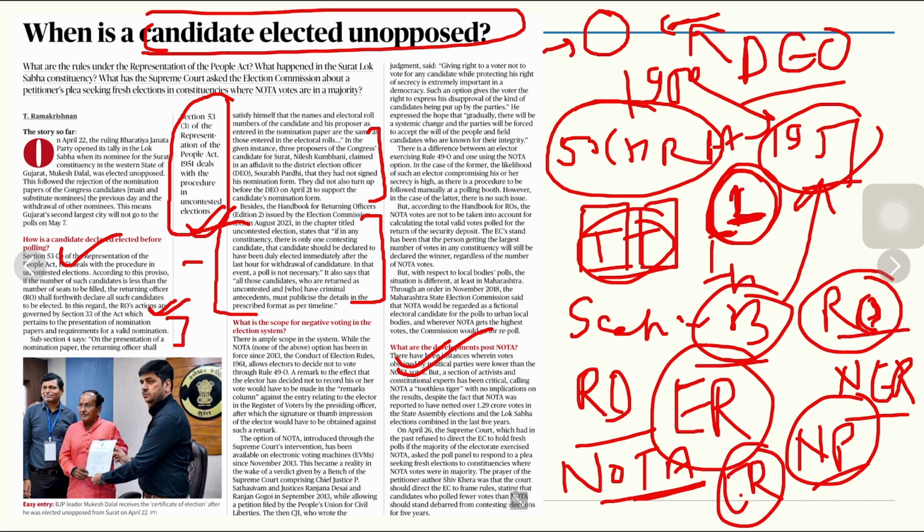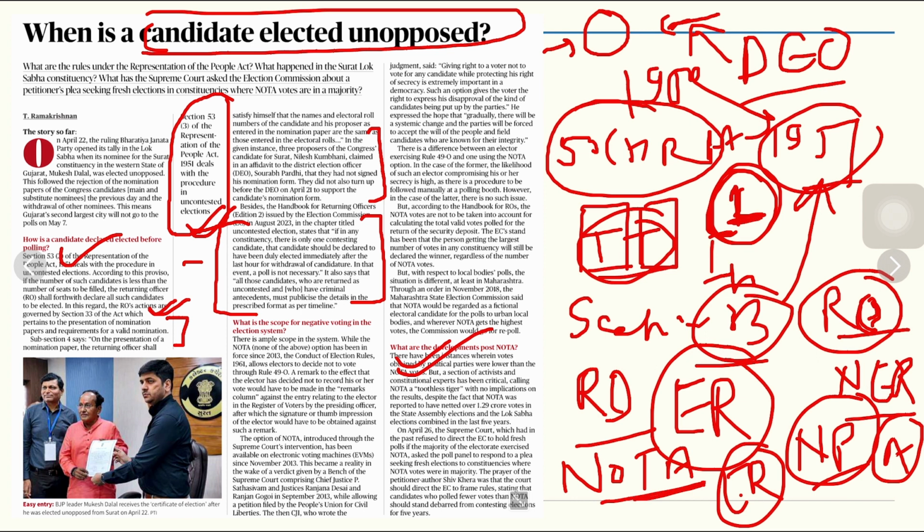Many constitutional experts are saying that even if NOTA scores more votes than the candidate who is winning the election, the elections are not declared void, and that is why NOTA is called a toothless tiger. But again, we would say that the introduction of NOTA has created one good thing: it has created activeness among the electors, that if they are unhappy with the candidates, they can always express this feeling.